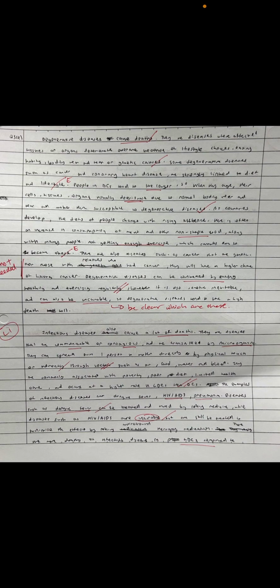So basically what you will need to do is you will have two main paragraphs, right? One dealing with the degenerative diseases and then one dealing with your infectious diseases. Now, what is important here is that from quite a few of you who attempted this question, there is not enough of a descriptor given for what exactly is a degenerative disease, what makes it different from an infectious disease, who tends to get degenerative diseases, and why that is so.